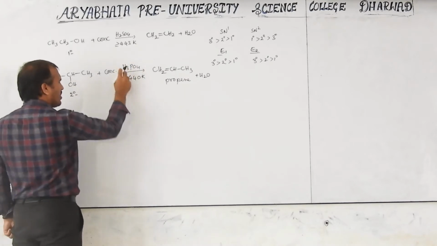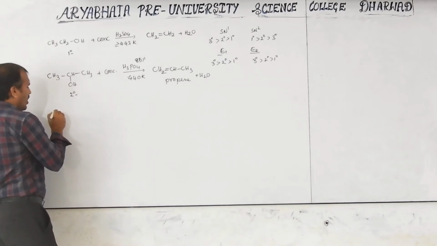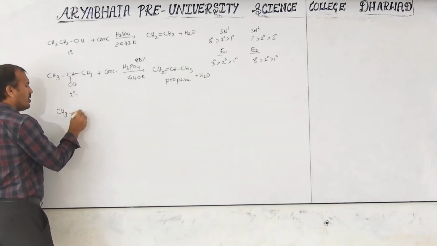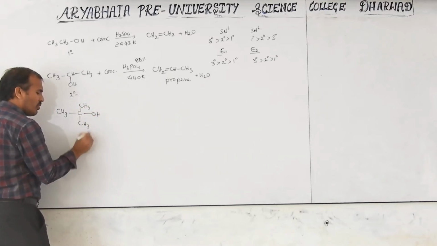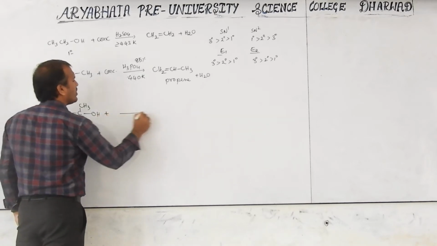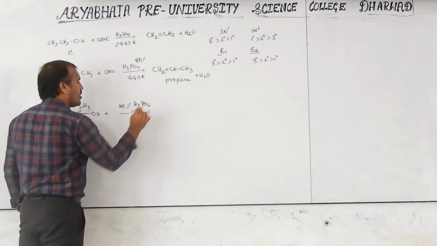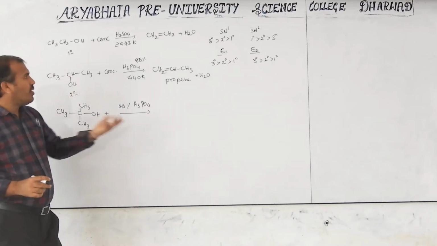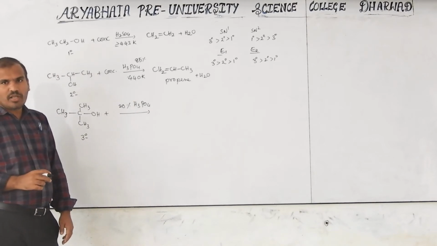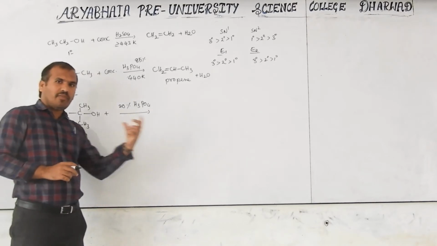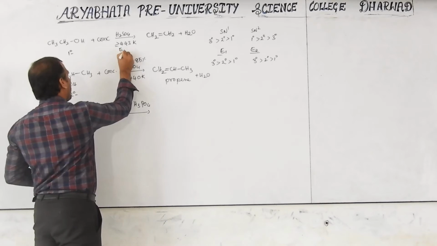With concentrated H2SO4, nearly 80%. Next, CH3, OH. This is a tertiary alcohol. This tertiary alcohol reacts with H3PO4, nearly 20% H3PO4. In the last class I told you that you may use any one of the concentrated acids, generally H2SO4, H3PO4, HClO4, and p-toluenesulfonic acid also. All of these follow the E1 mechanism, so write here E1 mechanism.